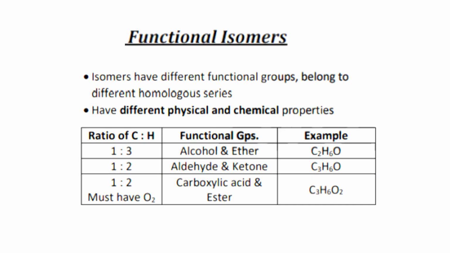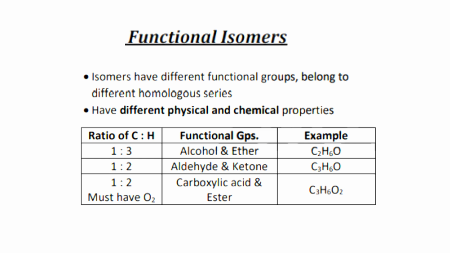Functional isomers. Isomers have different functional groups, belong to different homologous series, have different physical and chemical properties. The ratio of carbon to hydrogen is shown here for different functional groups and examples. The first one, carbon and hydrogen is 1:3 ratio. Functional groups can be alcohol and ether.